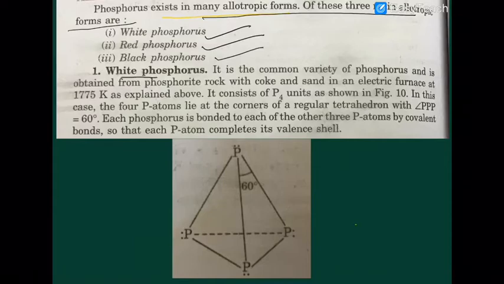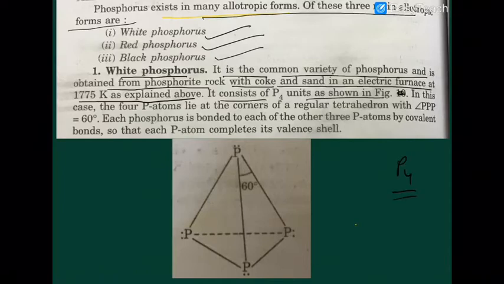White phosphorus, or yellow phosphorus, is the most common variety of phosphorus and is obtained from phosphoric rocks. When they are reduced with coke and sand in an electric furnace at a very high temperature of about 1775 Kelvin, it consists of P4 units as shown in the figure.